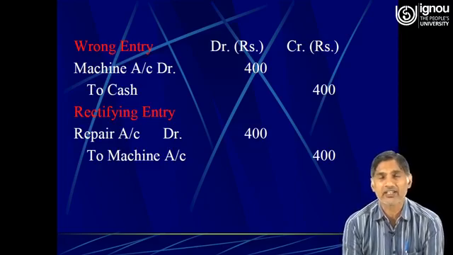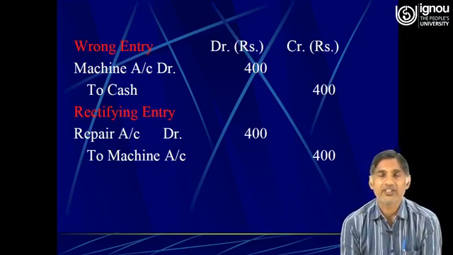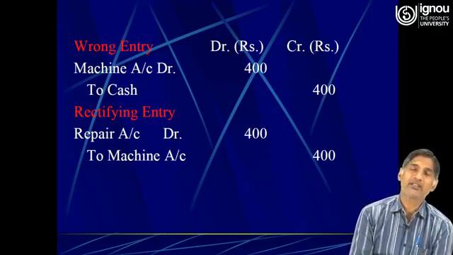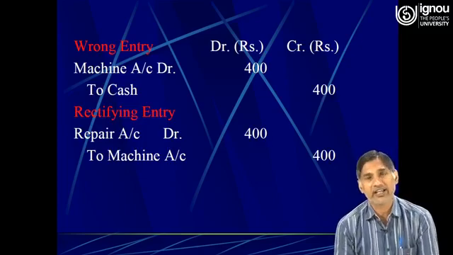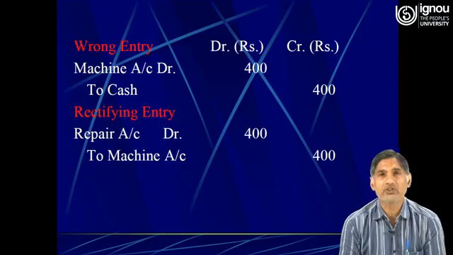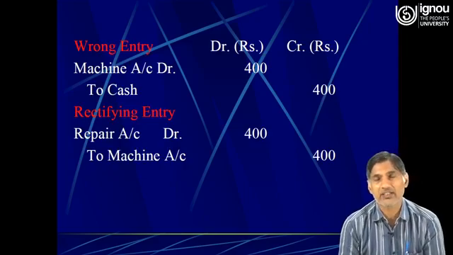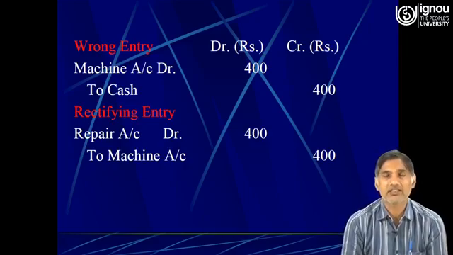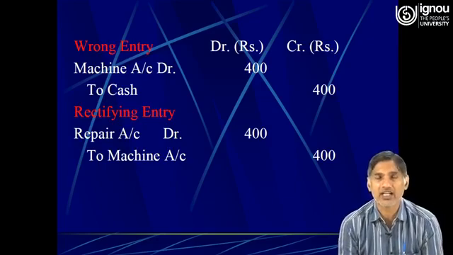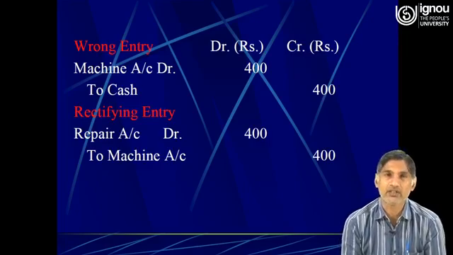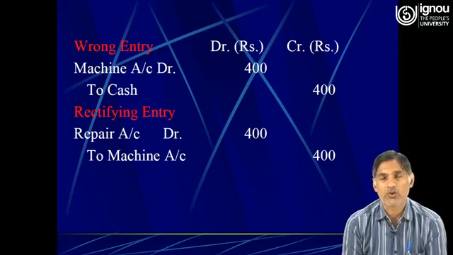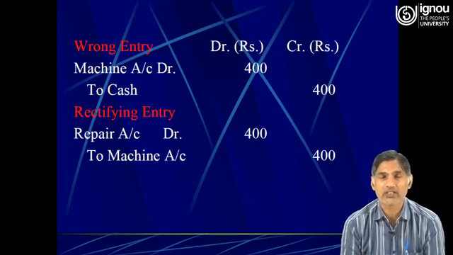In rectifying entries, we need to see which account must have been debited. That account needs to be debited, and the account which was unnecessarily debited needs to be credited, and the account which was unnecessarily credited now needs to be debited in the rectifying entries. So this is the whole process of rectification of two-sided errors.